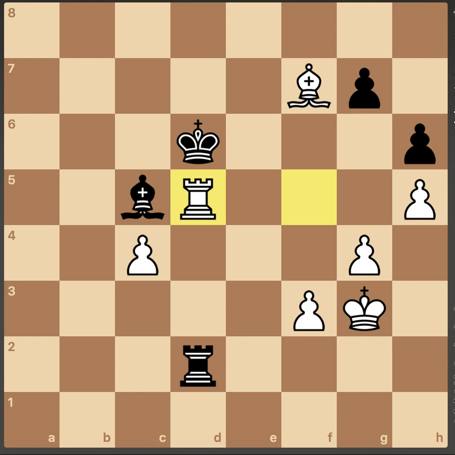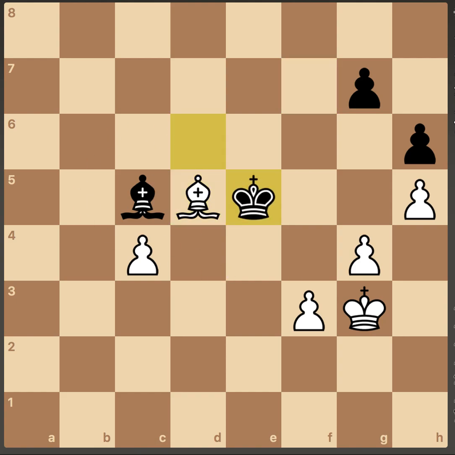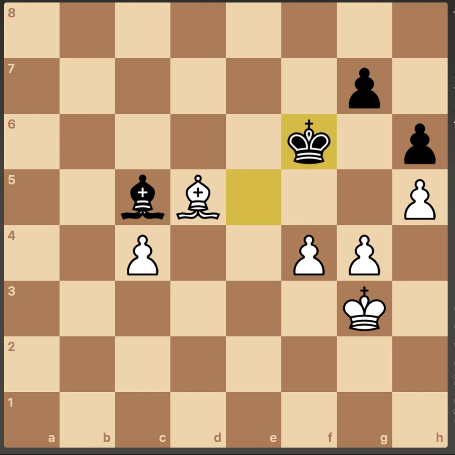So here Carlsen has no other choice than to trade rooks, so he trades rooks, and this is completely winning for Anand because he's two pawns up and one of them is a passed pawn, and opposite color bishops, so this is more than enough for a win. King moves to e5, f4 check, king f6, king f3. Now this is a pretty standard easy winning endgame.